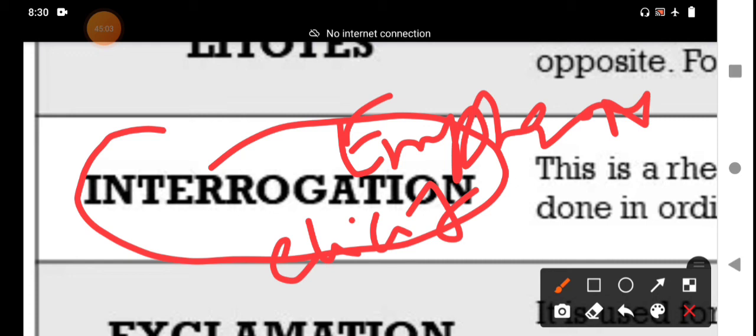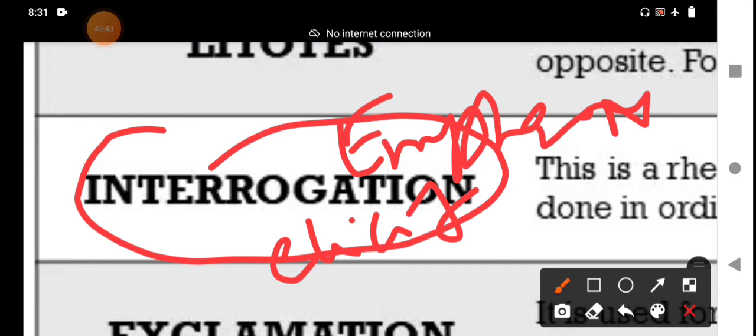In this form of interrogation, a question is asked not with the expectation of an answer. We should not expect the answer. But why should we ask? To emphasize, to express a self-evident truth. We confirm a self-evident truth. That is the meaning of interrogative figurative speech. You should understand through the examples.